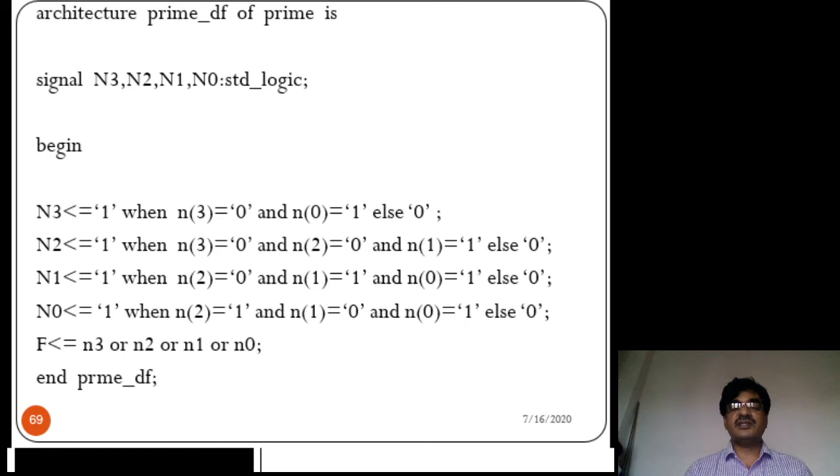What is the OR functionality? If any one of these operands has the value 1, then the output becomes 1. Otherwise, no. Because these are all the statements defined as per the truth table. So first of all, you have to prepare a truth table with reference to the prime numbers.